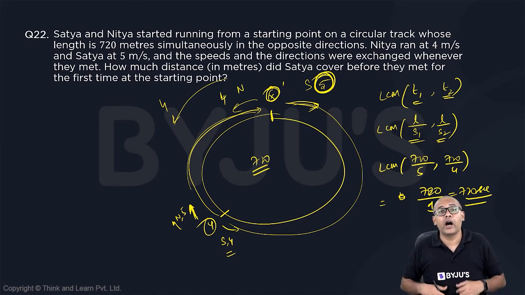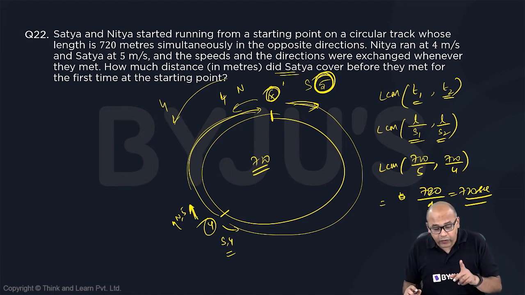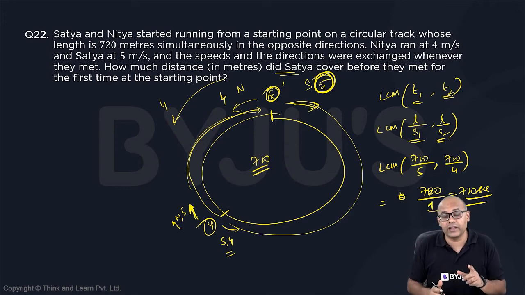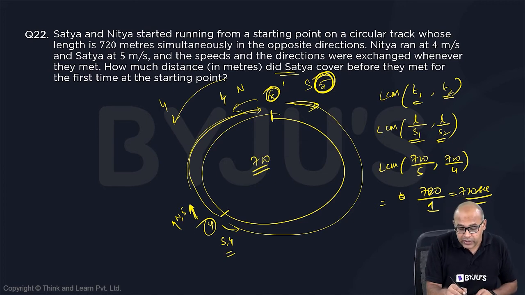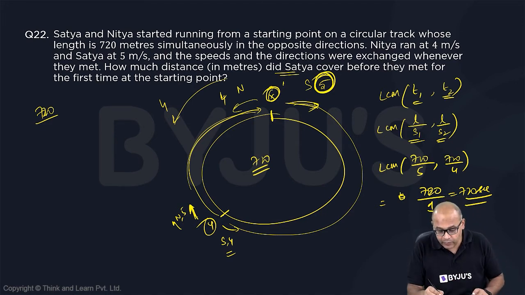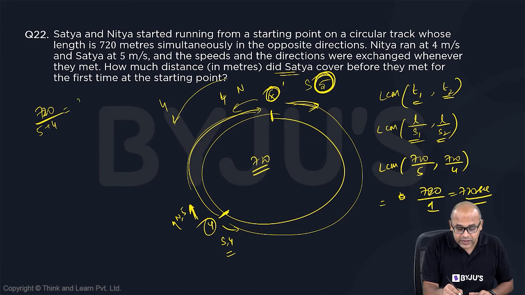Now we need to ask, how much distance have they traveled? Because the question says how much distance did Satya cover before they meet for the first time at the starting point. Now, what is the distance that Satya has to travel? If you need to understand that, let us take a look at the total distance traveled in the first meeting point. So I have 720, divided by the time taken for the first meeting point, not at the starting point, so at point Y. Since they are both running in the opposite direction, it is 5 plus 4, so this is 9. So 720 by 9 is 80.